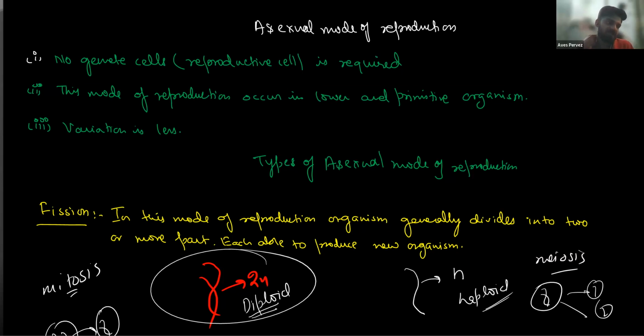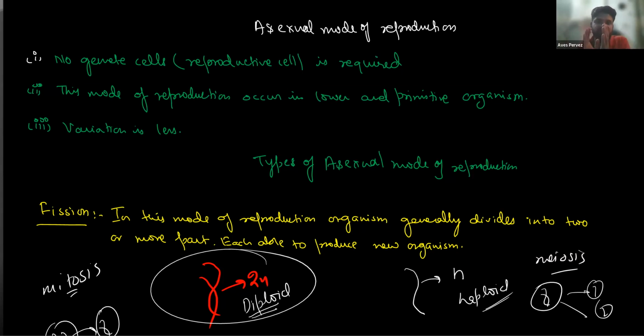The asexual mode of reproduction is that reproduction in which a single parent divides into two or more daughter cells, and there is no involvement of two parents. Since in the asexual mode of reproduction single parent DNA is involved, we can say that variation is less. Why? Because there is only one parent DNA.